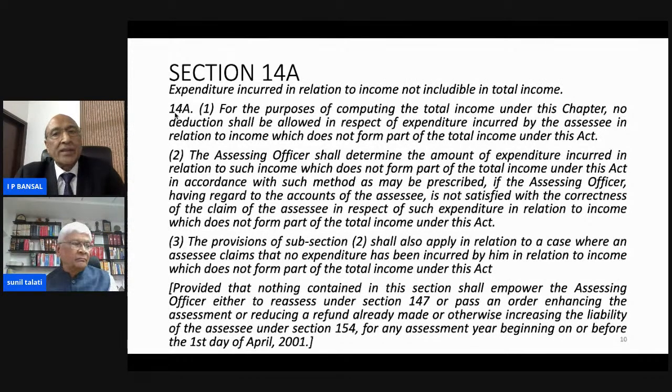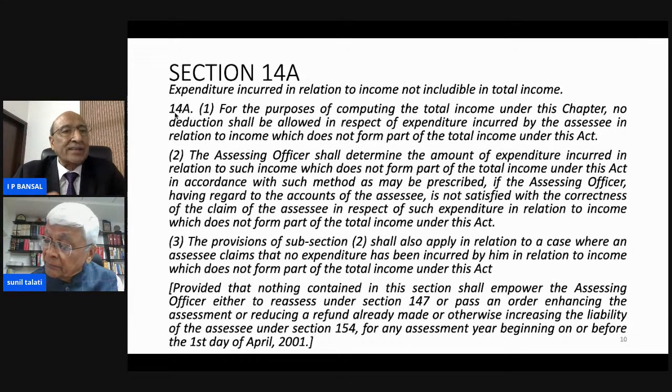In this, two phrases are very important to be noted. That is, for the purpose of computing total income under this chapter, no deduction shall be allowed in respect of expenditure incurred in relation to income which does not form part of the income. So unless income is treated as part of income, there cannot be any disallowance under section 14A.